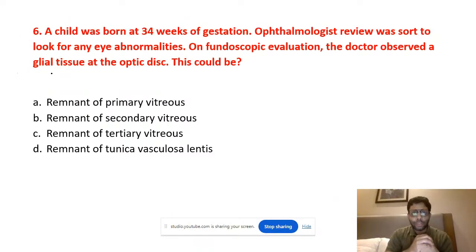Now, a child is 34 weeks of gestation. The ophthalmologist was sought to look for eye abnormalities. The doctor observed glial tissue at the optic disc. Now, glial tissue at the optic disc, what could be the answer? The answer is Bergmeister's papilla.